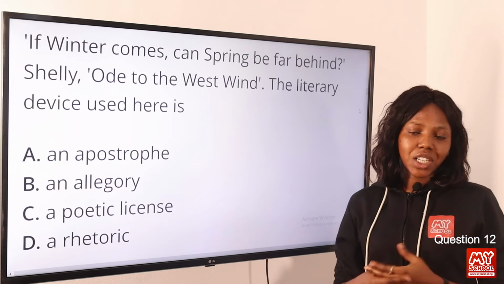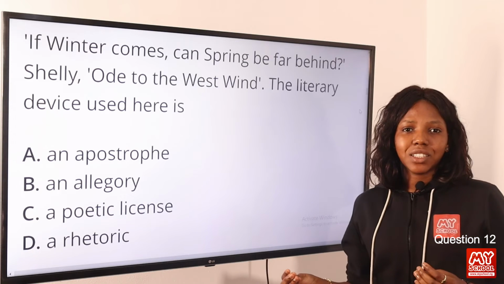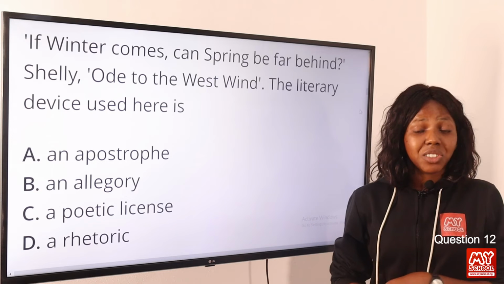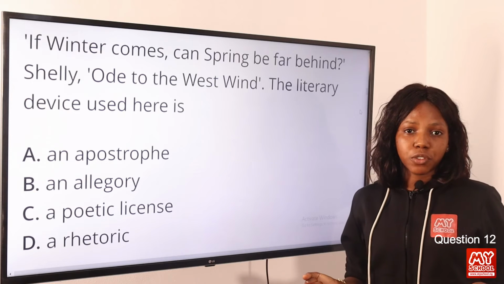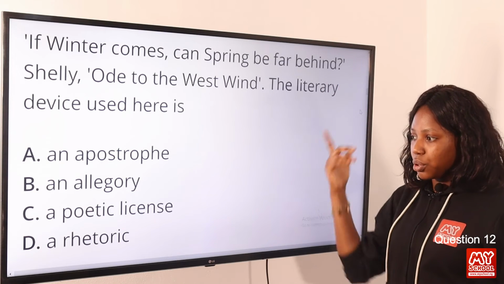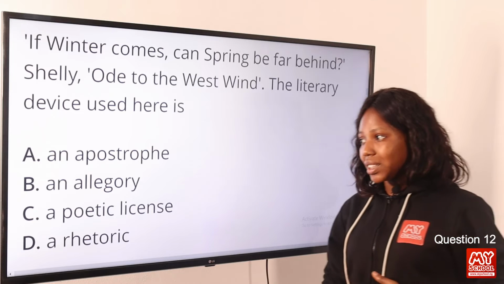Now this appeals to logic and it is rhetoric. So some of the devices of rhetoric include the rhetorical question itself and some figures of speech. So you can see that this is a rhetorical question, and so option D is the correct answer to this question.